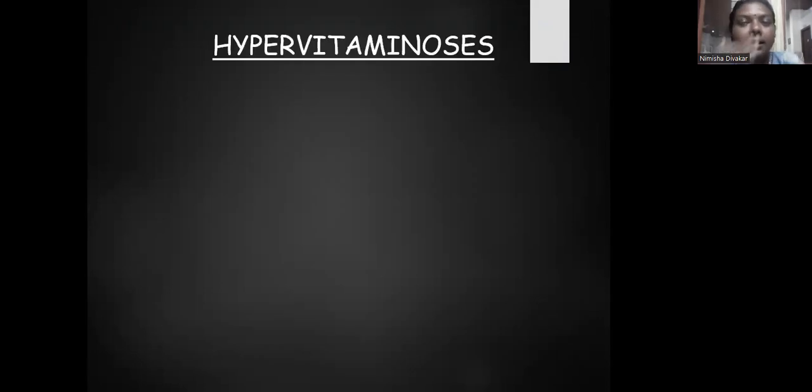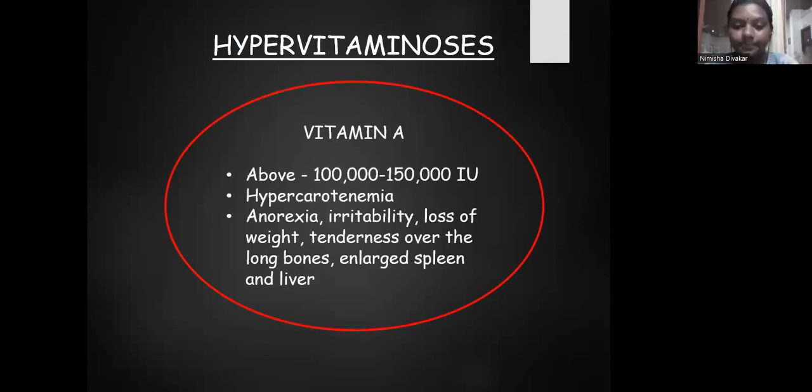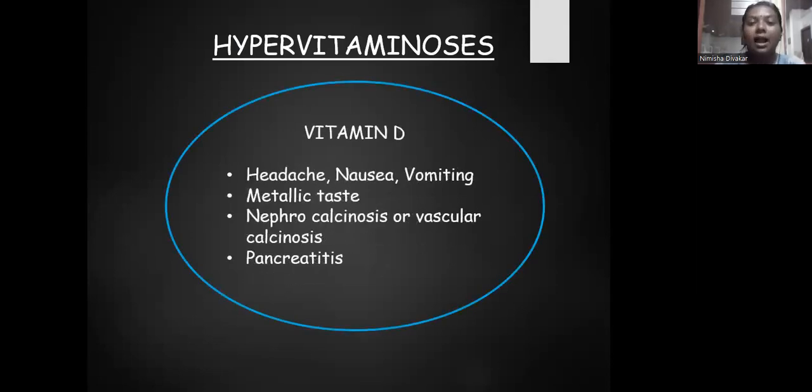There is another condition other than vitamin deficiency. Excess intake of vitamin can cause hypervitaminosis. If there is an excess amount of vitamin A in a person, about 1 lakh to 1,50,000 international units, it causes hypercarotinemia. This can result in anorexia, irritability, loss of weight, tenderness over the long bone, and enlarged spleen and liver. In hypervitaminosis of vitamin D, there will be headache, nausea, vomiting, metallic taste, nephrocalcinosis or vascular calcinosis, and the person will also have pancreatitis.